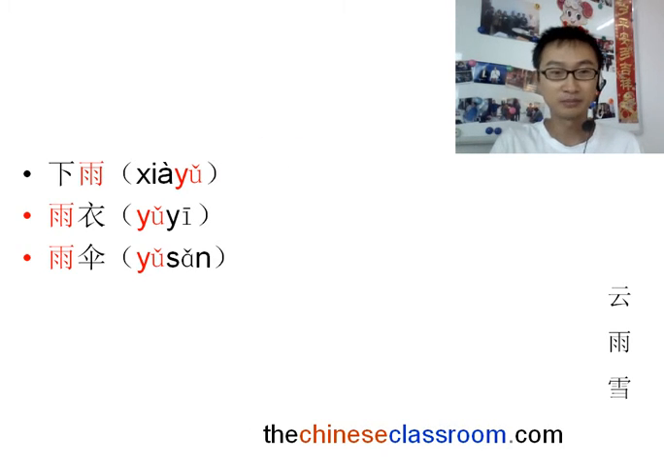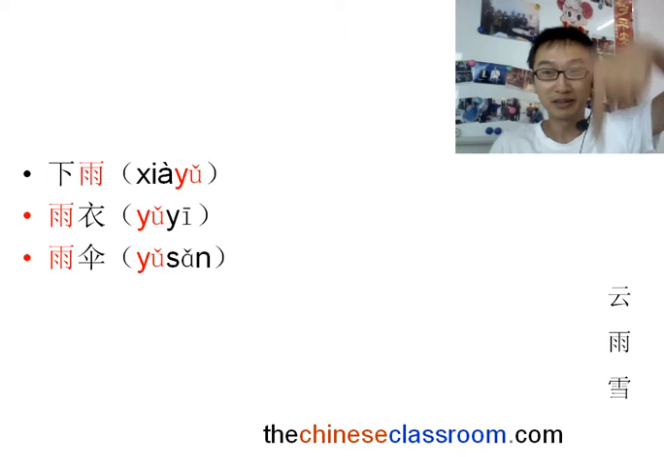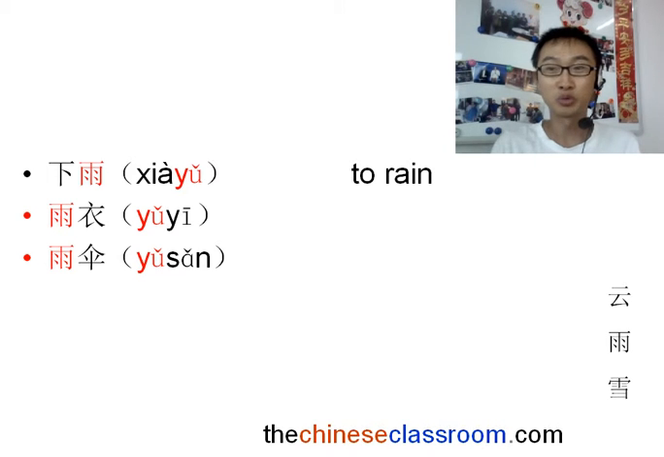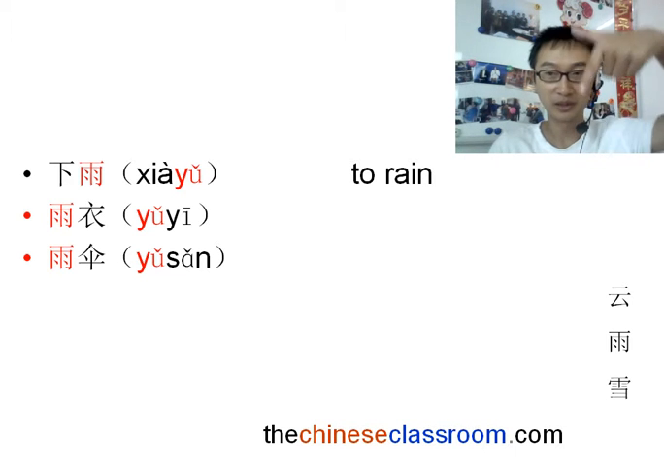Look at the words with 雨. First one, 下雨. Do you remember 下 means something go down or down? So 下雨 is to rain. It's a verb, to rain. 雨 is a noun, but 下雨, the rain goes down.